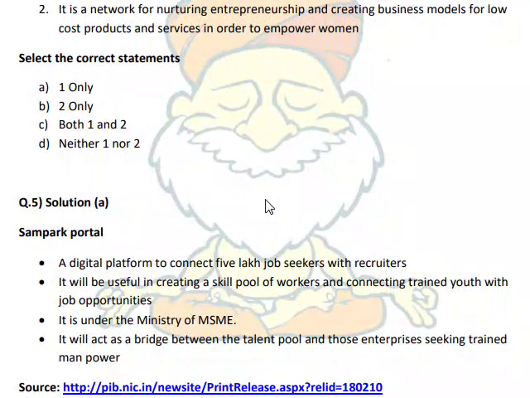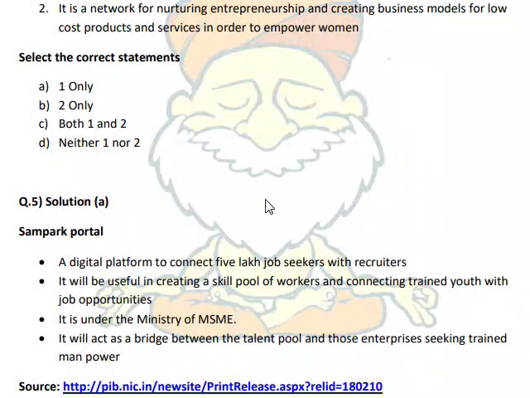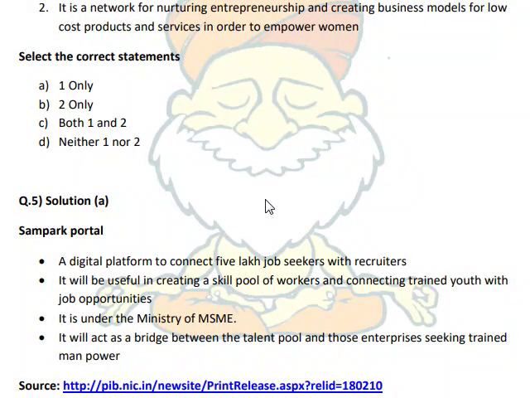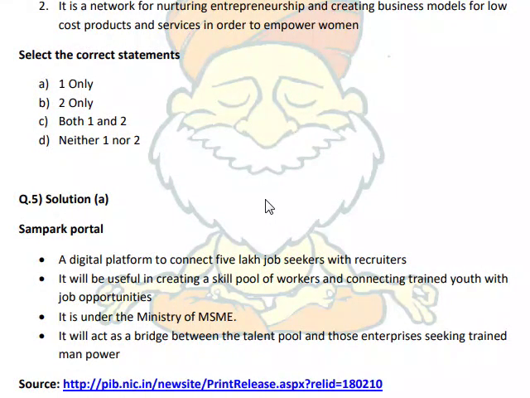It is a digital platform to connect 5 lakh job seekers with recruiters. It will be useful in creating a skill pool of workers and connecting trained youth with job opportunities. It is under the Ministry of MSME. It will act as a bridge between the talent pool and those enterprises seeking trained manpower.